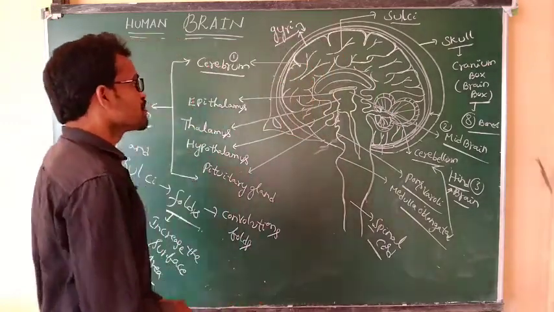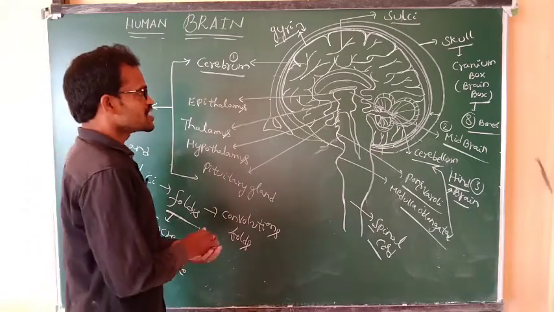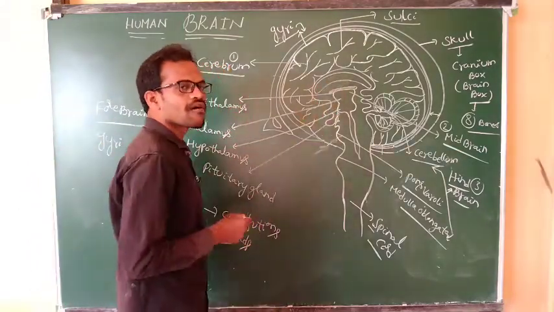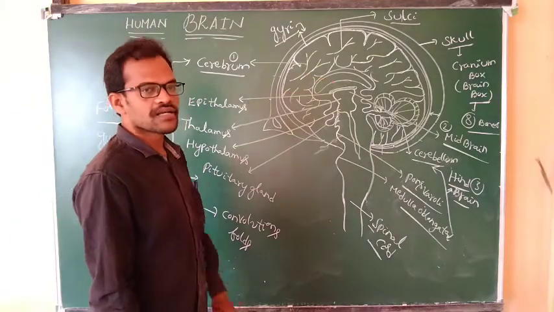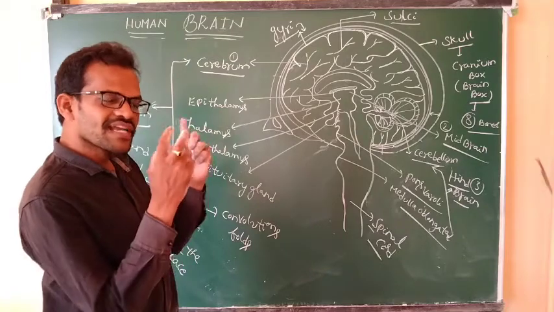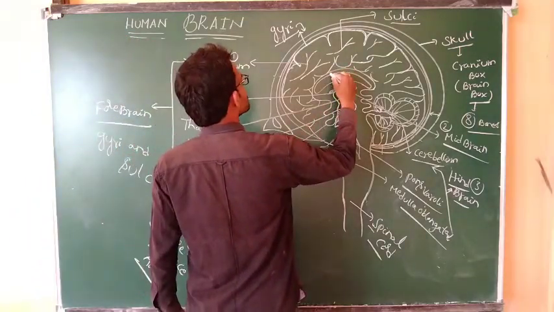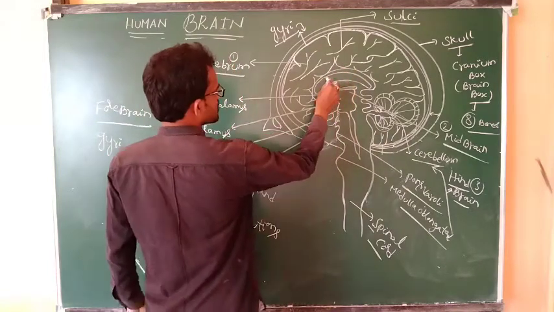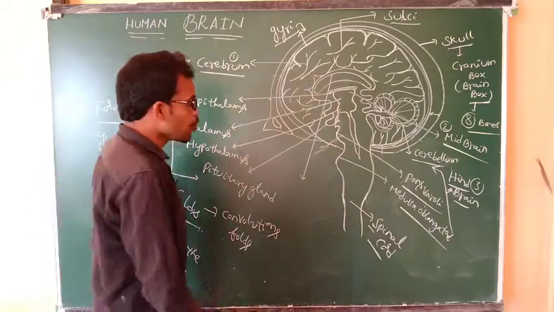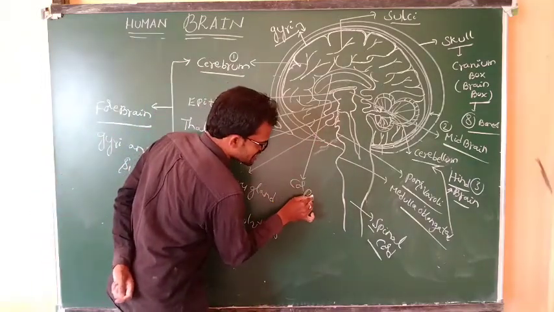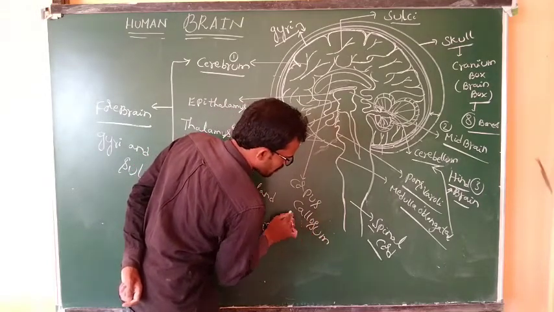If you observe the first part of the brain, it is known as the nerve cord. The folding of the cerebral hemisphere, the folding of this nerve cord, indicates the corpus callosum.